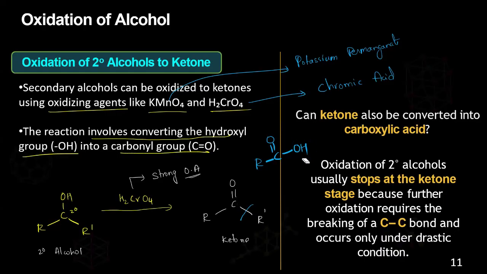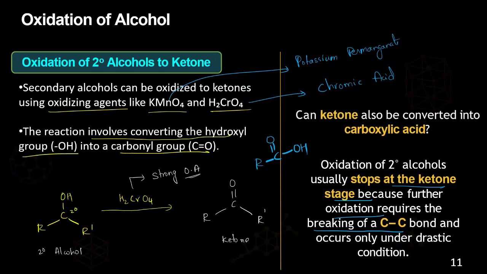Breaking the bond between carbon and carbon needs a lot of energy, so that's why it is not that easy. Oxidation of secondary alcohol usually stops at the ketone stage because further oxidation requires breaking of the carbon-carbon bond. That is a very drastic condition, so it requires more energy. It's not so easy to break the bond.